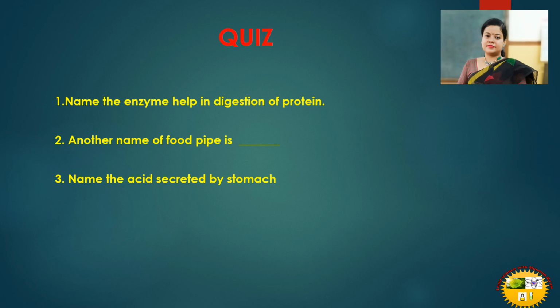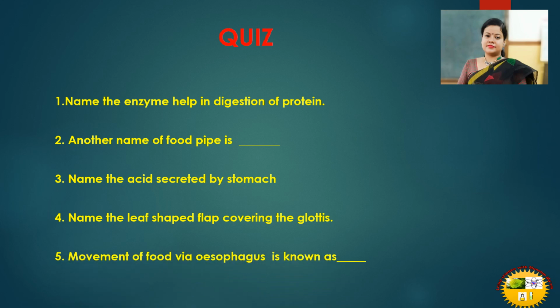Very easy, I know. Next, name the lip-shaped flap covering the glottis. We'll move to the last question. Movement of food via the esophagus is known as.